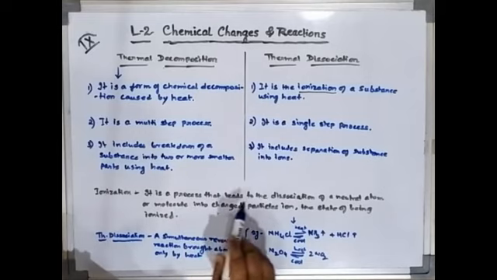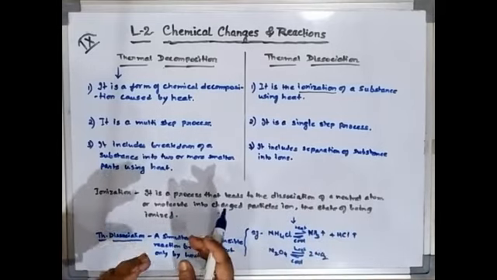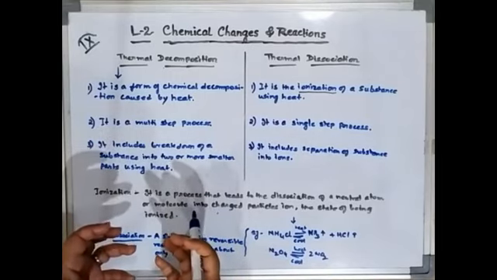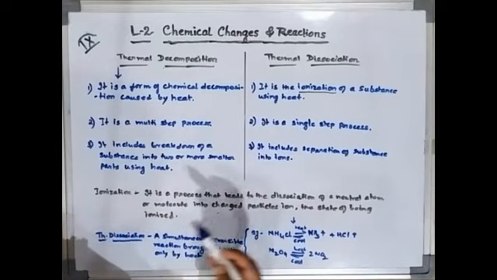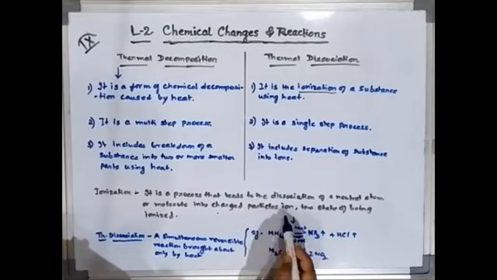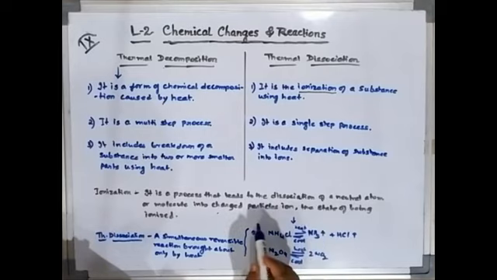It is a process that leads to the dissociation of a neutral atom. Neutral atom means they are either in the form of molecule or atom. In that form, they will be converted into charged particles. And charged particles we know are known as ions. And this state is known as what? They are said to be ionized.